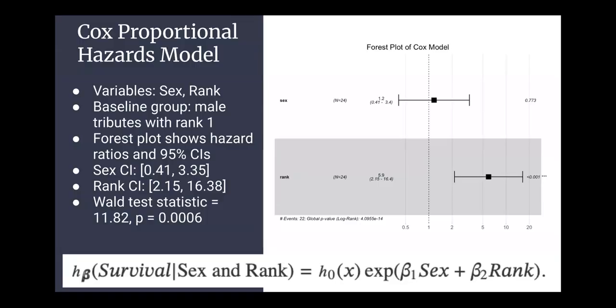But then for rank, we are 95% confident that the true hazard ratio for a 1 increment increase in rank after adjusting for sex is between 2.15 and 16.38. This entire interval is greater than 1, which indicates a statistically significant association. So a higher rank, which means a lower scale or strength, is associated with a higher risk of death.